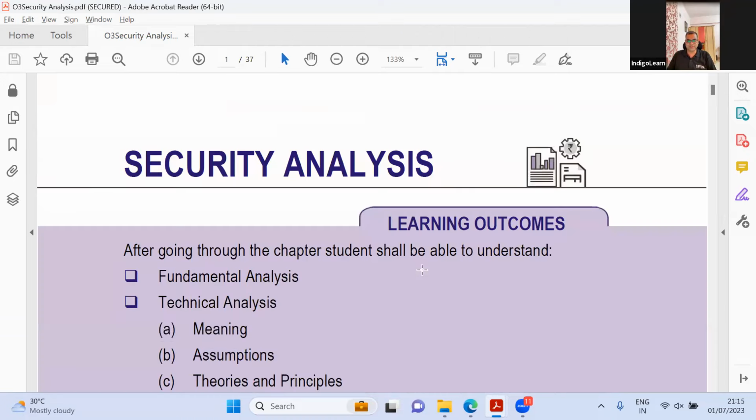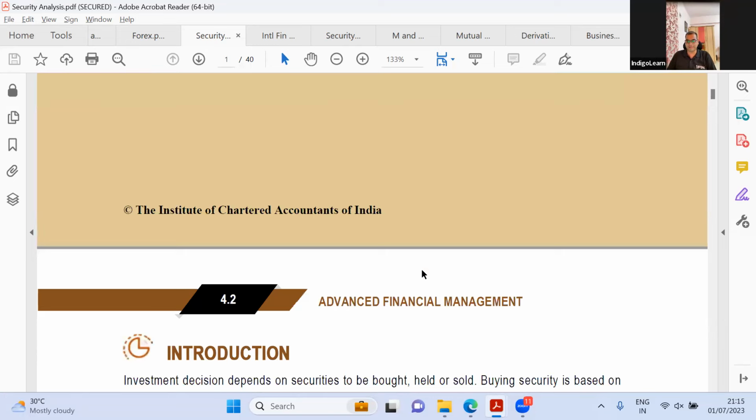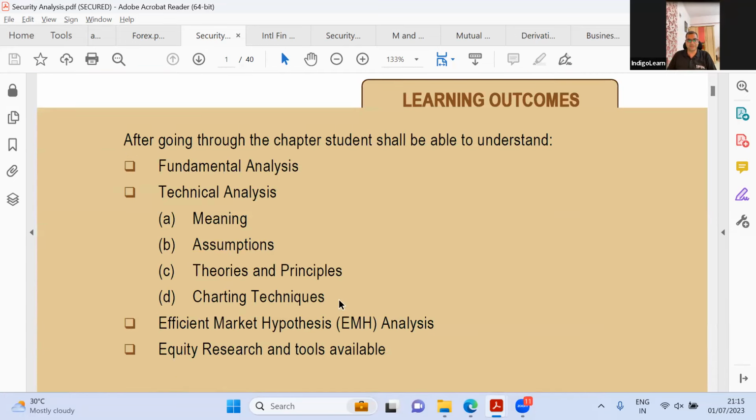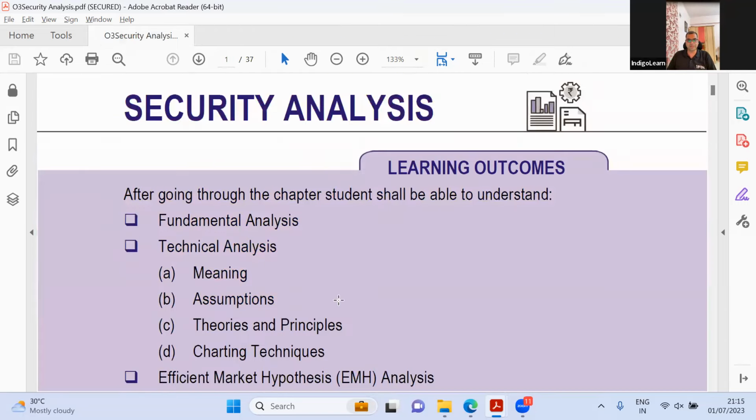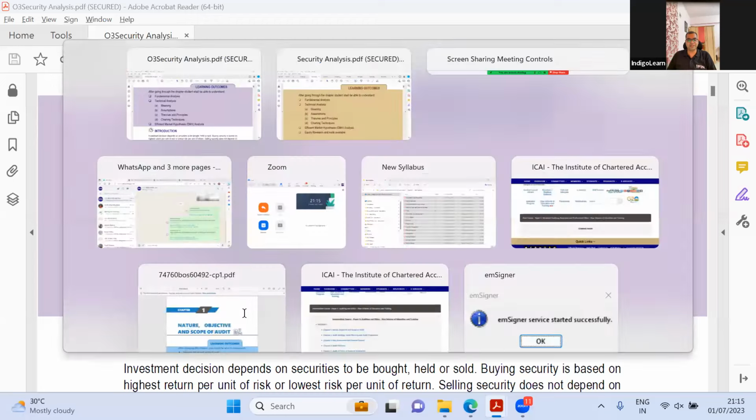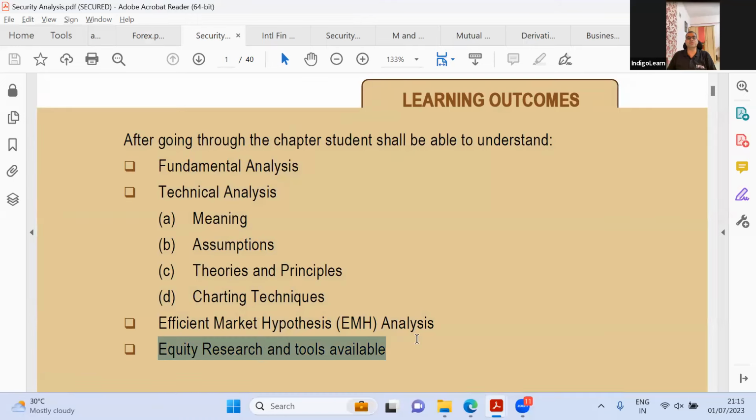40 pages versus 37 pages. I will scroll through quickly. I'll not spend too much time because we have 14 odd chapters. Let us see what all they have taught. Fundamental analysis, technical analysis, efficient market, equity research, and tools available. Fundamental, technical, here efficient market hypothesis, and here they have something called equity research and tools available.